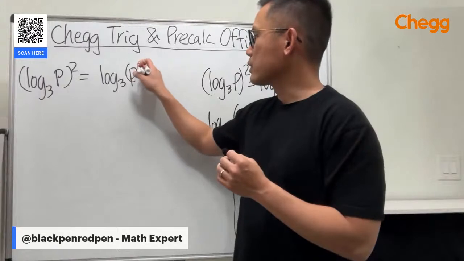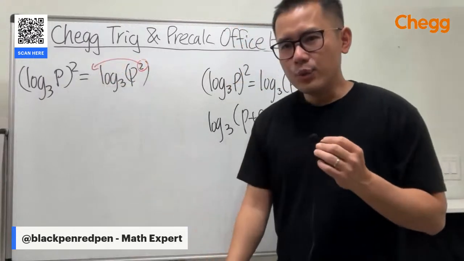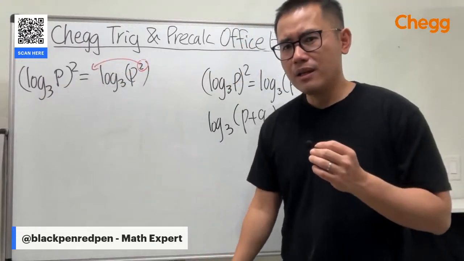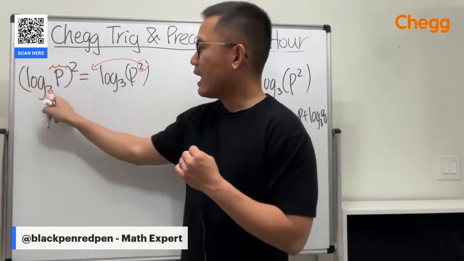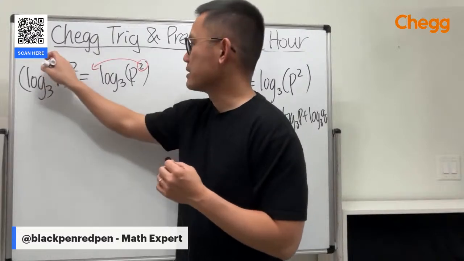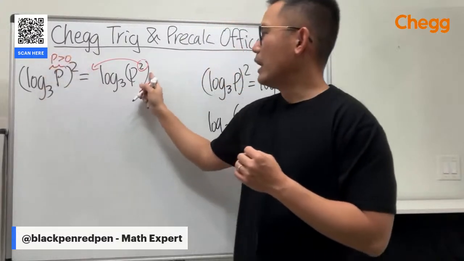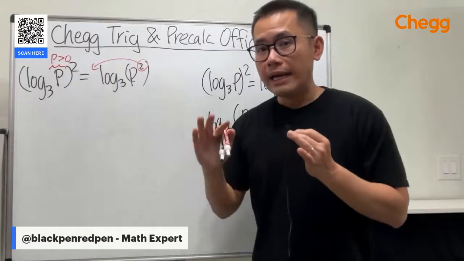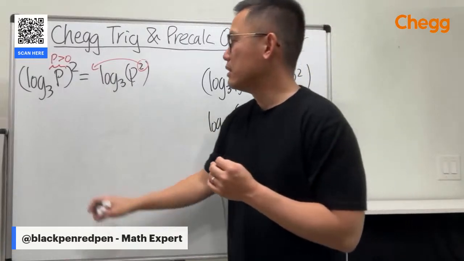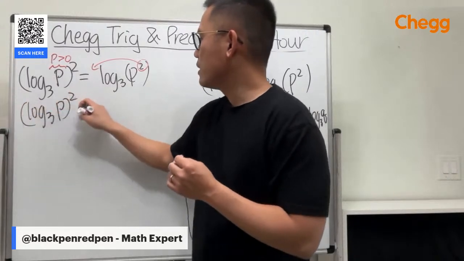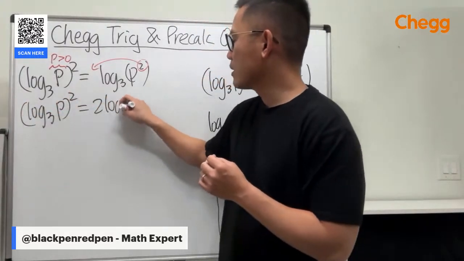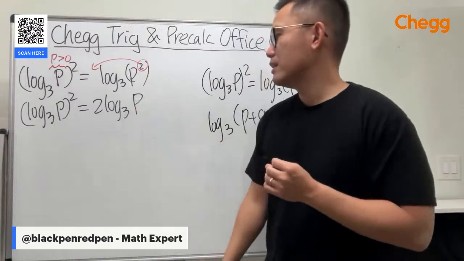Right here, we can put a square to the front. And do we know if p is positive or not? Well, actually, we have to, because based on how this is written, p has to be positive, right? So I'm just going to bring the 2 to the front. I don't need to put the absolute value around the p. So this is log base 3 of p squared equals 2 log base 3 of p.